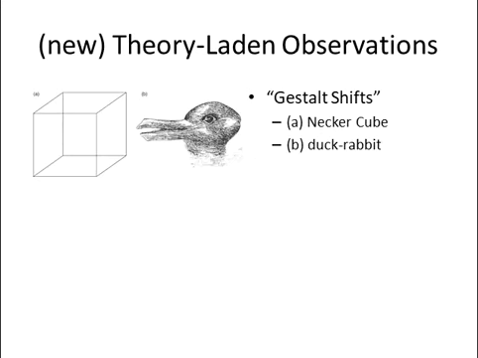Now, let's look at theory-laden observations. We have a Necker cube and a duck-rabbit. These are gestalt shifts, or slight illusions in a way. With the Necker cube, we see a cube that seems to be three-dimensional, even though it's on a two-dimensional surface. We see the duck-rabbit, where when we look at it, it can appear as a rabbit. It also can appear as a duck.